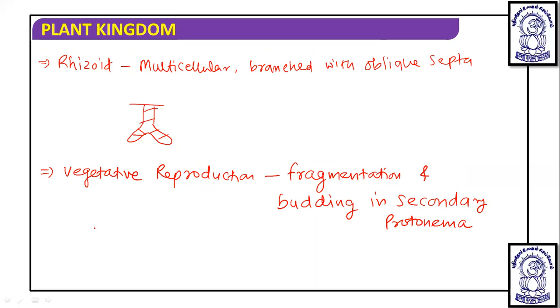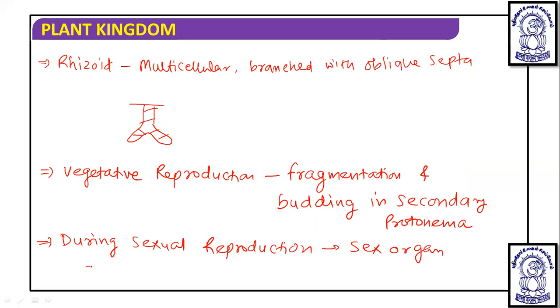But during sexual reproduction, sex organs are produced at the apex of the leafy shoot.